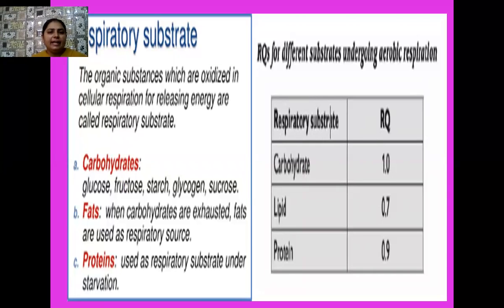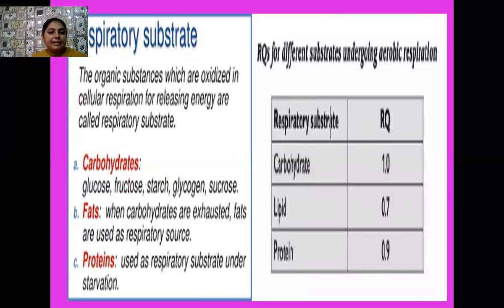Yes, student, here again I have written the definition of respiratory substrate. These are the organic substances which are oxidized in cellular respiration for releasing energy. So it may be of different types. If we are talking about carbohydrates as respiratory substrate, then it may be glucose, fructose, starch, glycogen, sucrose. And among fats, we have different types of fats. It may be fatty acid, glycerols.